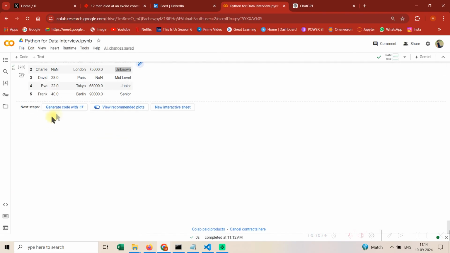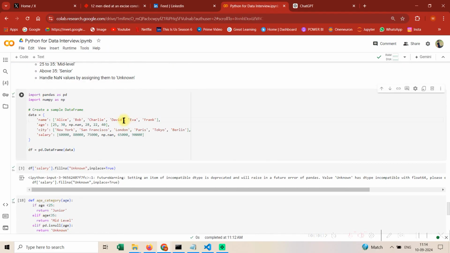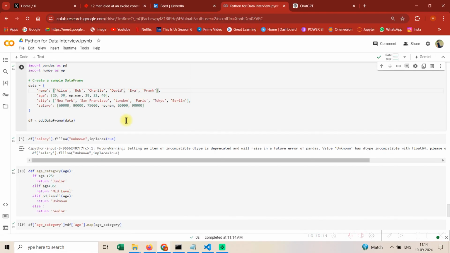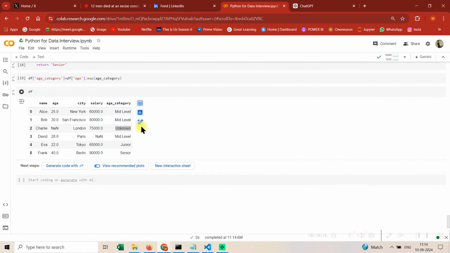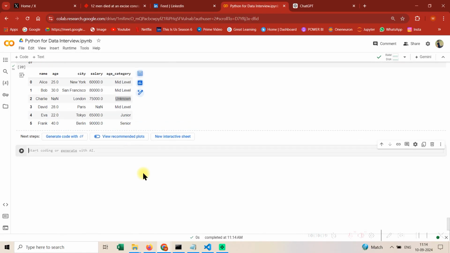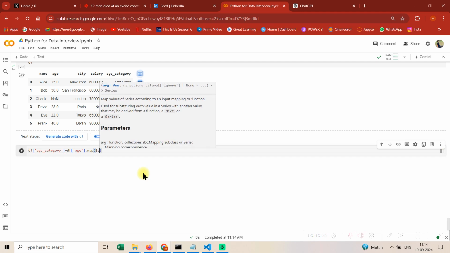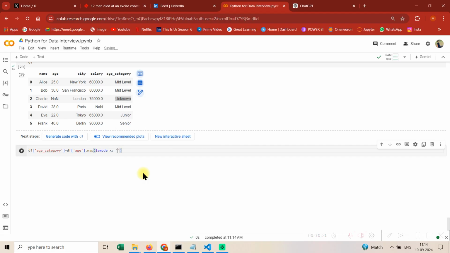The only thing is, let's just rerun this code. And we need to categorize the ages. So see guys, df age category. How do we do it? Now the next thing is what column needs to apply age, and we need to use a map function. Now how do we write it? The syntax is like this, lambda x. Just write it simply, right? Junior